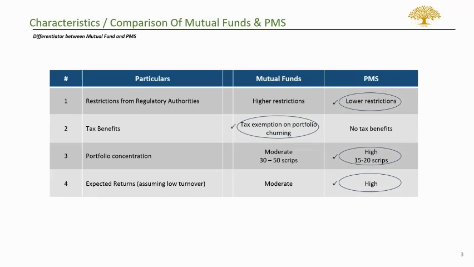So this slide talks about comparison of mutual funds and PMS. I would like to take you through three points which give you the main comparison of mutual fund and PMS. The first point being restrictions from regulatory authorities. We see that mutual funds are restricted quite a lot in comparison with PMS by regulatory authorities, in this case SEBI. So the main restriction being a mutual fund house cannot invest more than 10% in a particular company.